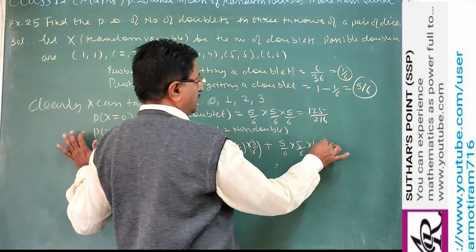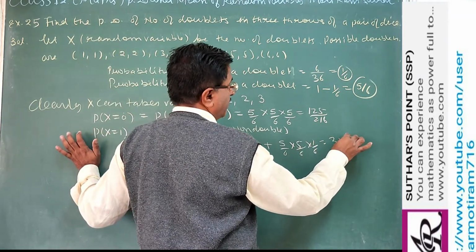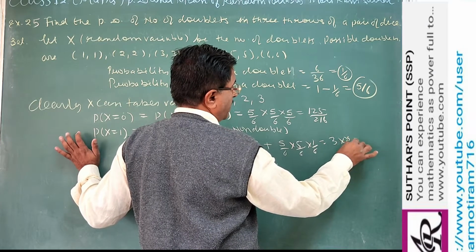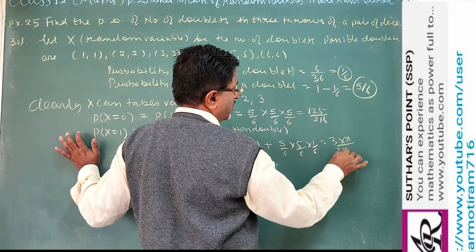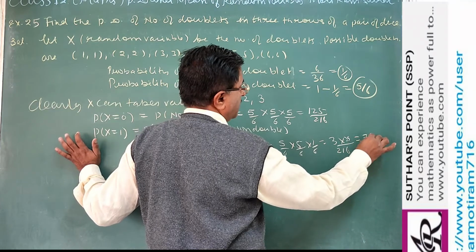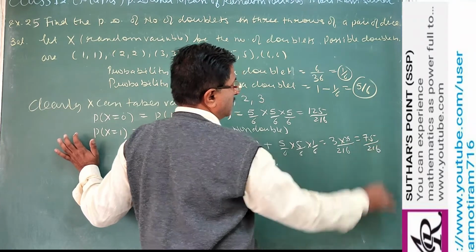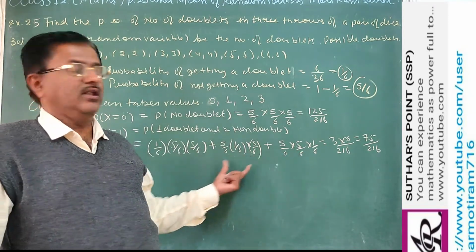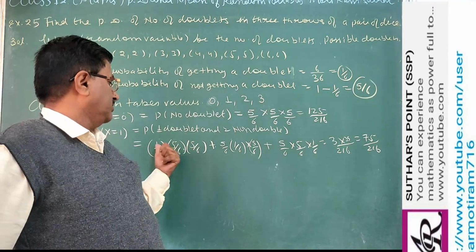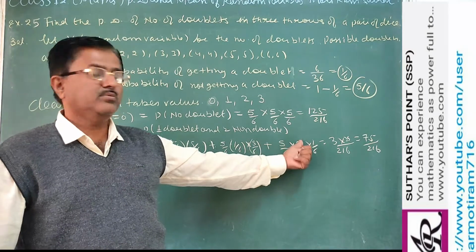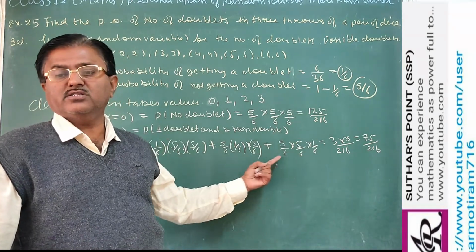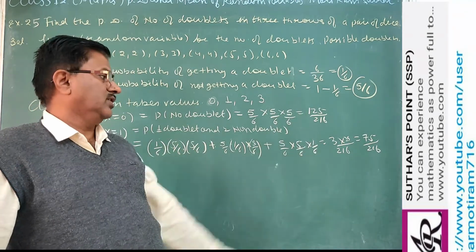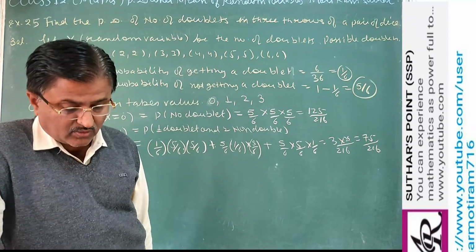So all are 3 times 5 into 5, that is 25 upon 216, so 75 upon 216. There are 3 cases. Only the order is different, the value is the same: 5 into 5 into 1, three times, with denominator 6 into 6 into 6. So we get 75 upon 216.